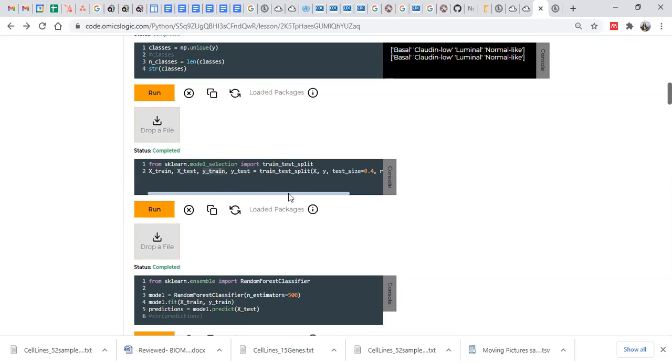Then we use the train_test_split function. In x we have taken the complete data, and in y we have the labels. Then we define how large the test size should be. In this case we want 40% of the data as the test dataset. If you want 30%, you define that percentage as 0.2, 0.4, or 0.1. So it defines the test size of your test data. Here you are making your training and test data.